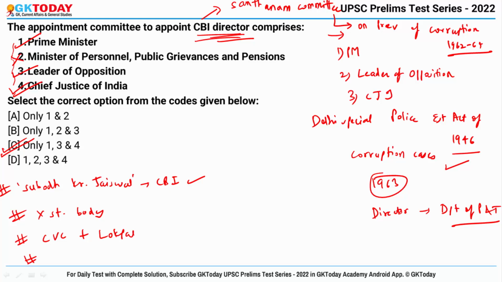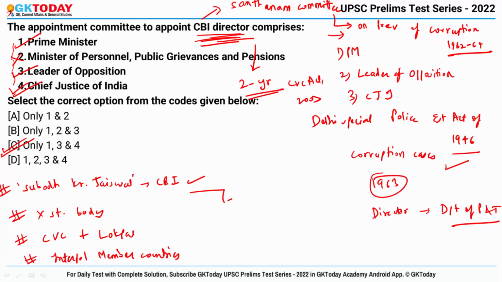And it is also the nodal police agency in India which coordinates investigations on behalf of Interpol member countries. And the director of CBI has been provided security of a 2-year tenure of office by the CVC Act of 2003. And the CBI has jurisdiction to investigate offences pertaining to 69 central laws, 18 state acts and 231 offences of the IPC. Fine.